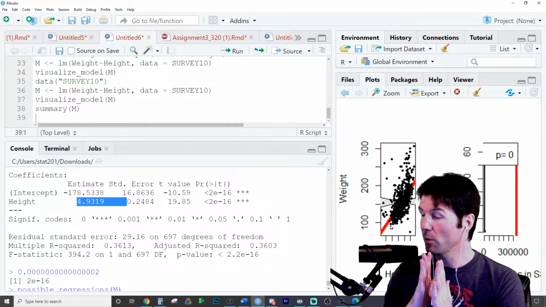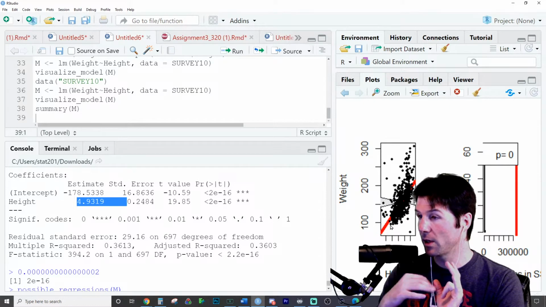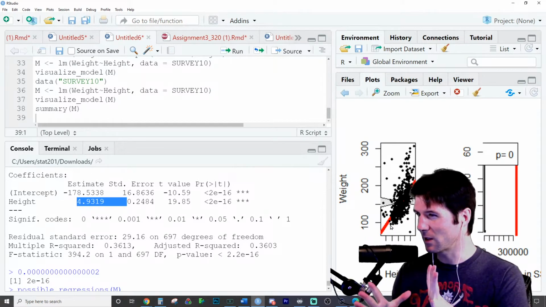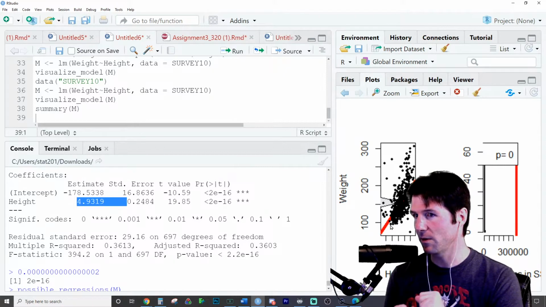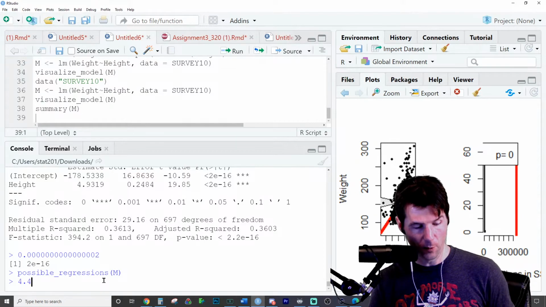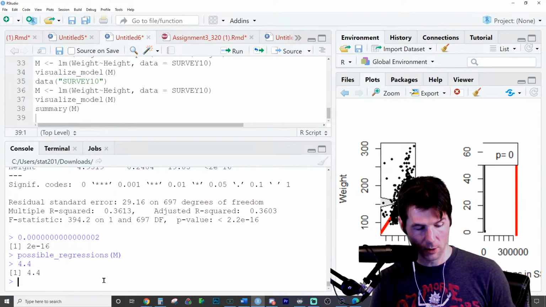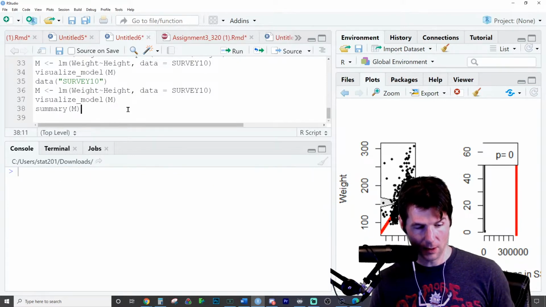When we create a 95% confidence interval, we'll actually use a t-statistic. But with enough degrees of freedom, you're basically using a z, and the z is basically 2. More on this in class and more specifics. But I can tell you that my interval for this is going to be about 4.4 to 5 point, I can't even think right now. To that, right? No. Let me re-clear that. Oh, no, now I need to see that summary.